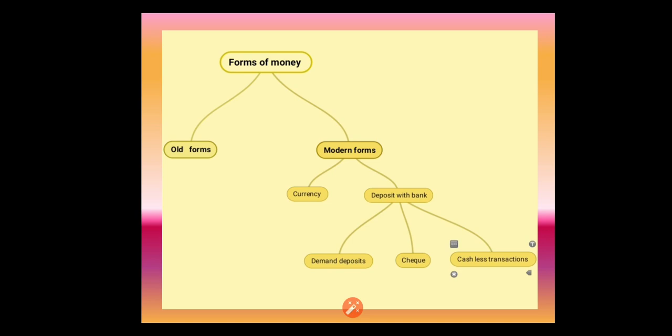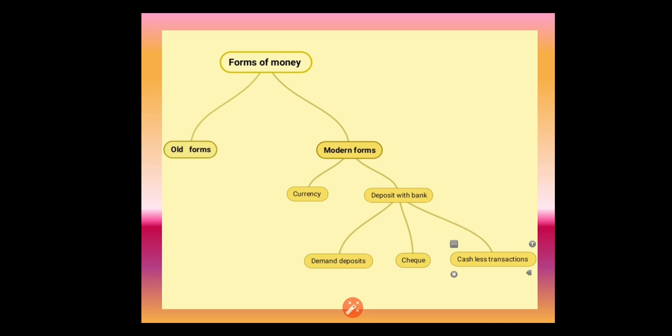The paper notes will be printed in the place Nasik and issued by the Reserve Bank of India. And the metallic coins will be printed by the central government in the place Nagpur. You must have a clear idea between the currency notes and the coins.